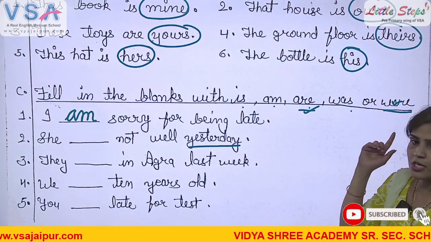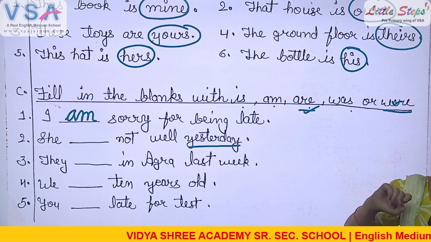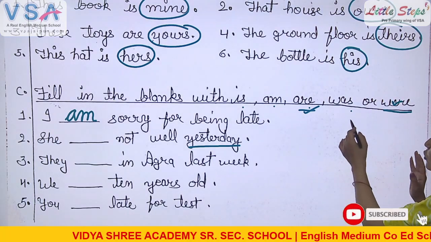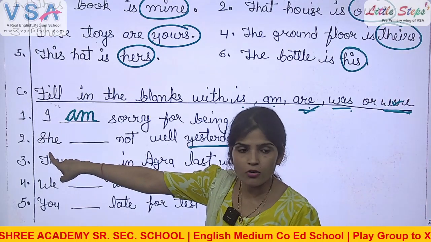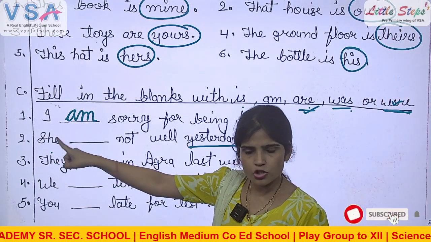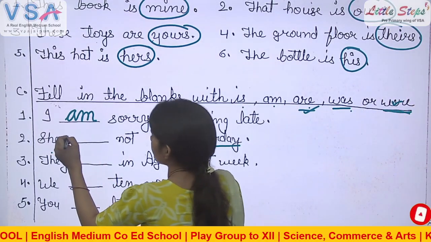So which verbs are used in past time? Was and were. Which verbs are used in past time? Was and were. Means we have to choose from was and were. Now look at the subject. She, singular or plural? Singular. So which verb will come, was or were? Was. Good, Aradhya. Sit.